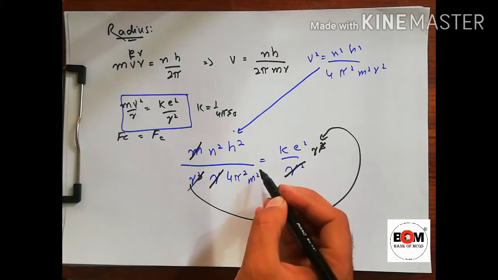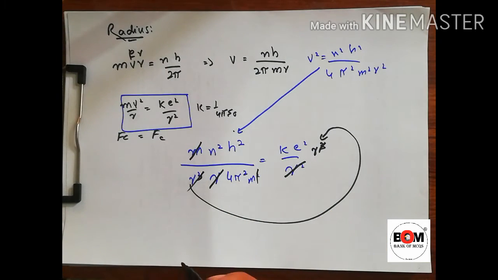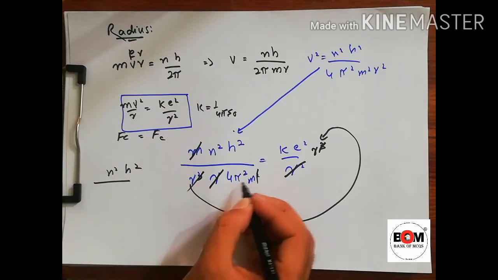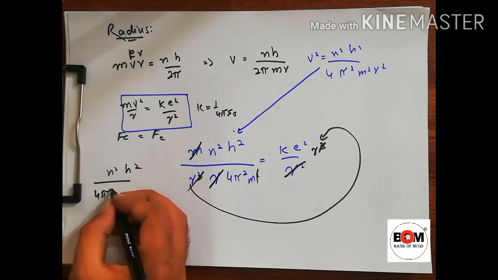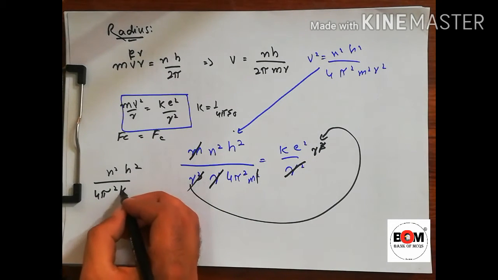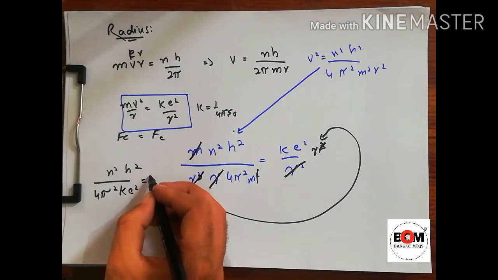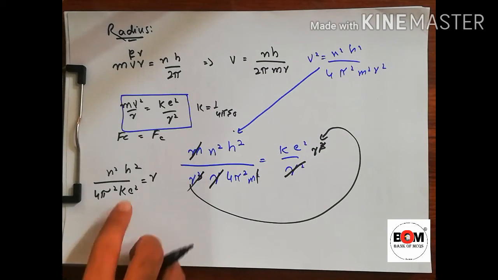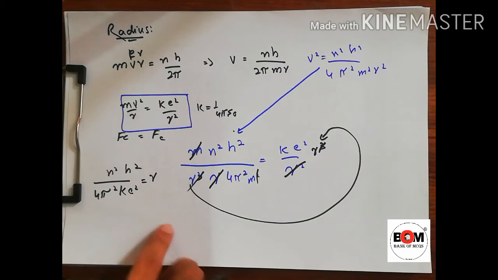Now m will be cancelled with the power of m. Again we will get n square h square on this side, and 4 pi square and ke square in the division. So r is equal to n square h square over k 4 pi square e square.